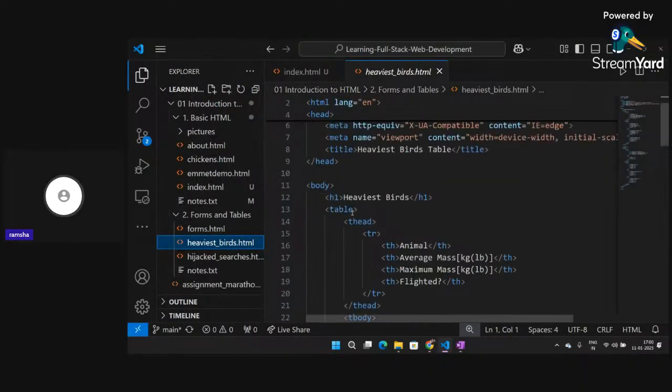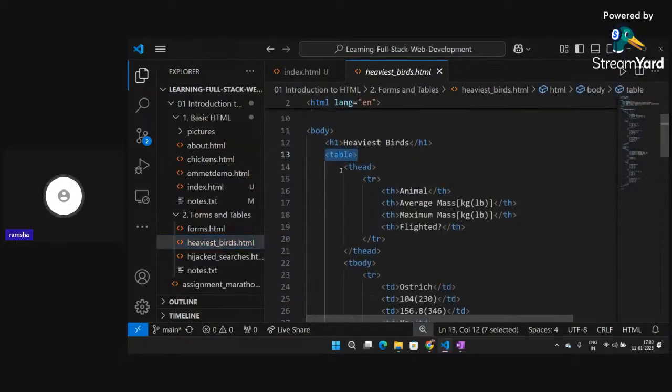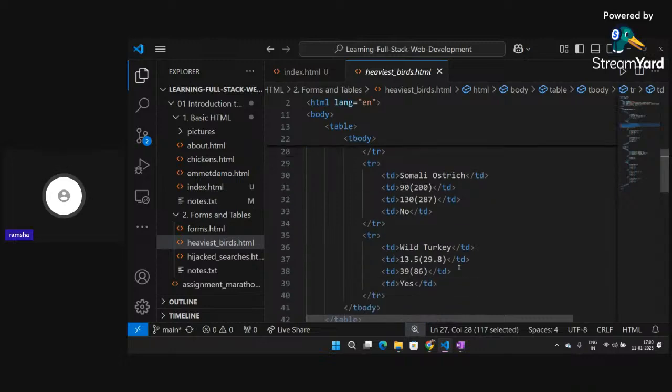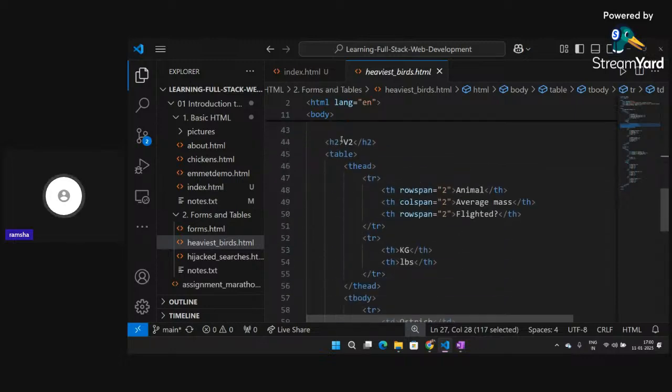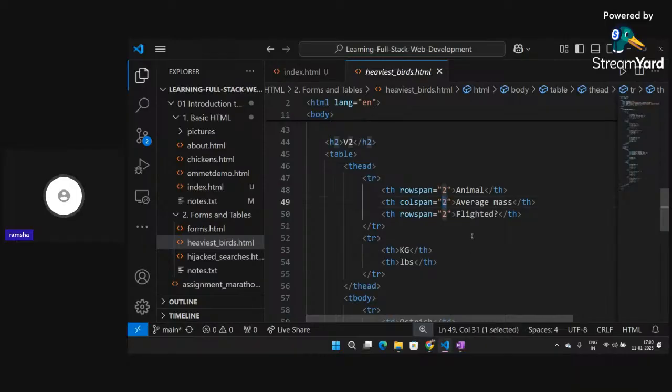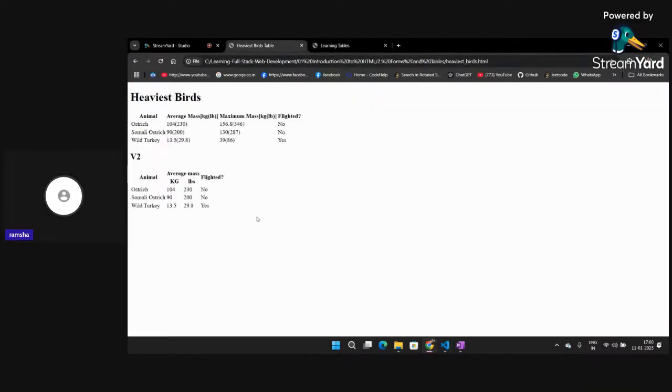So here if you see the code, they have also written table, they have the table head, and they have the headings of the table, then they have the tbody, and they have the table details of the different columns. This is another table in which they have also displayed the row span and the column span. So if we go here, you can see the row span and column span portion.